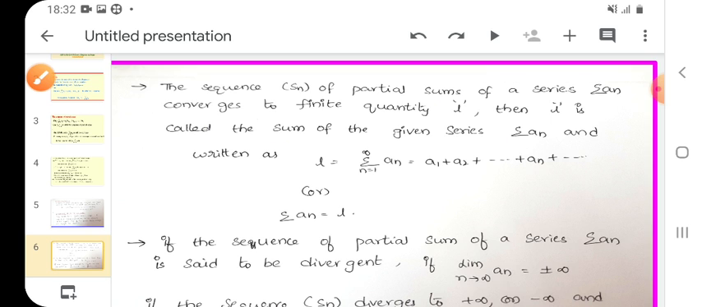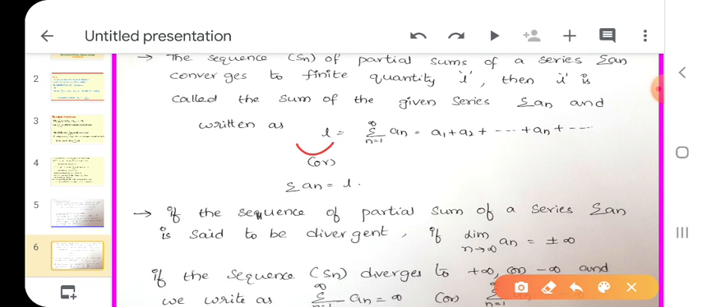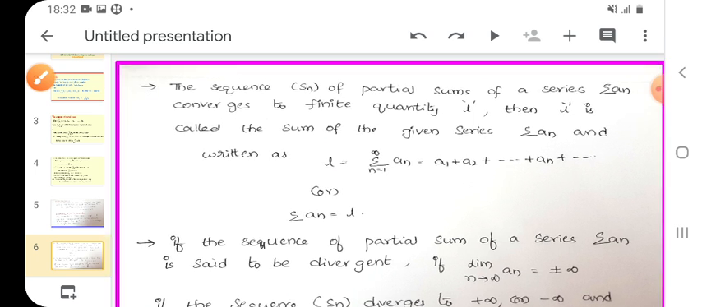If the sequence of partial sums converges to a real number, then automatically the given series also converges to the same real number L. So we write, see here, L equals summation an. That means what is summation an? A1 plus A2 plus A3 and so on, an plus and so on. Or simply summation an equals L. What is L here? A real number. How can you find the value of L?